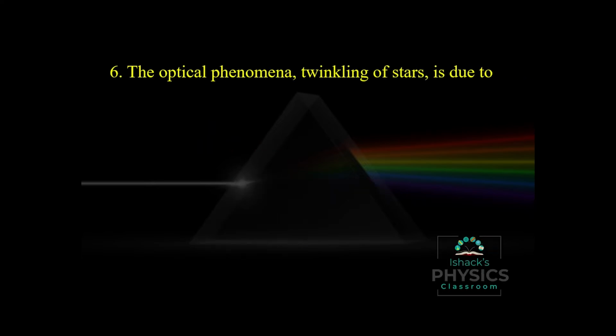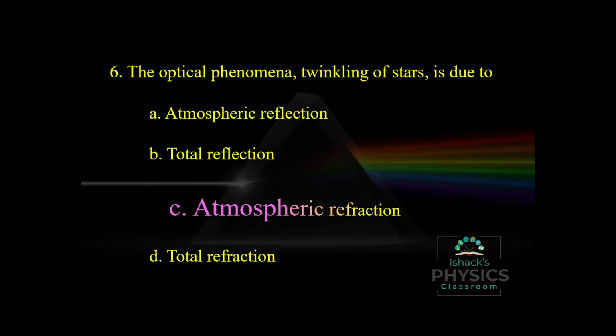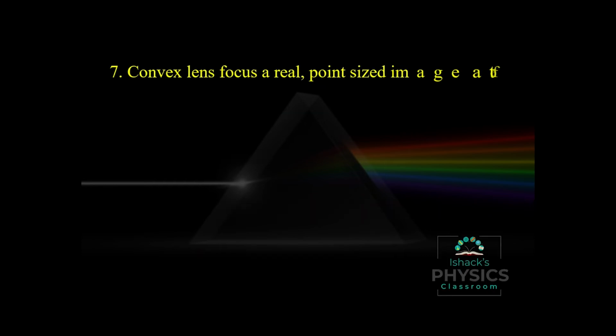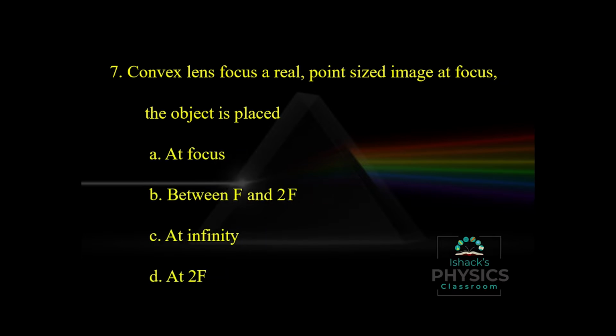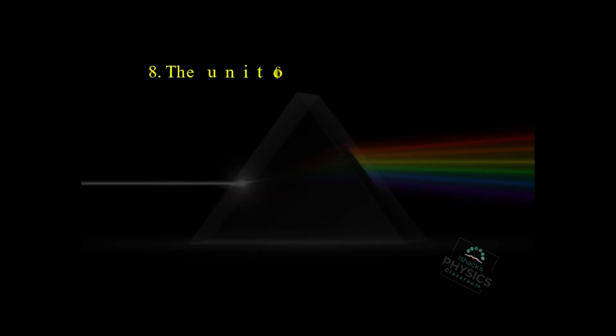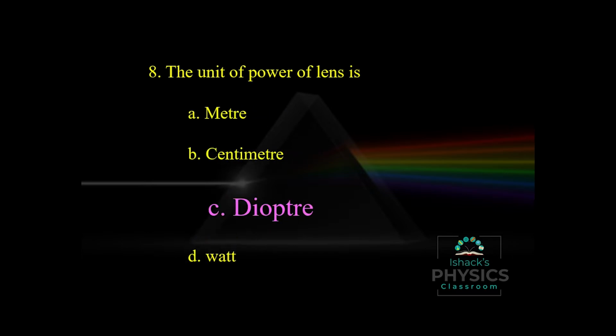The optical phenomenon twinkling of stars is due to. So we have a lot of phenomena there. The twinkling of stars is due to atmospheric refraction. Convex lens focuses a real point-sized image at focus. The object is placed at infinity. When the object is placed at infinity, the image should be point size, real and inverted. The unit of power of lens is diopter. Diopter is the unit of power of lens.